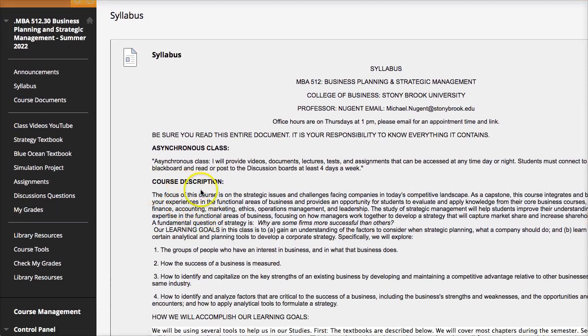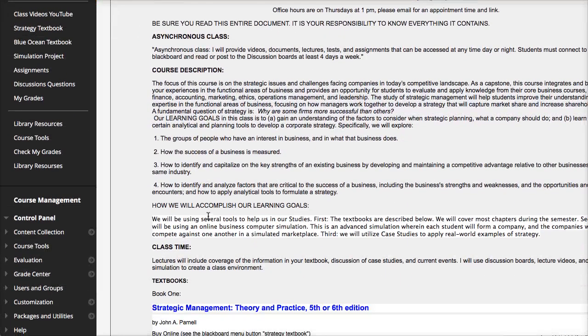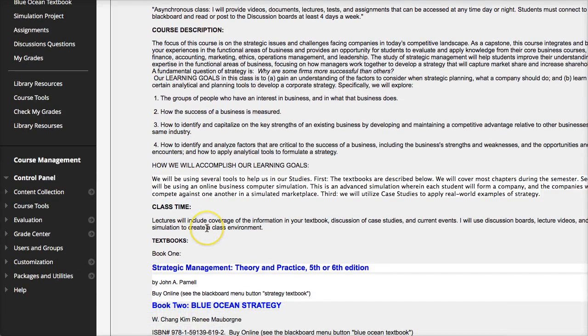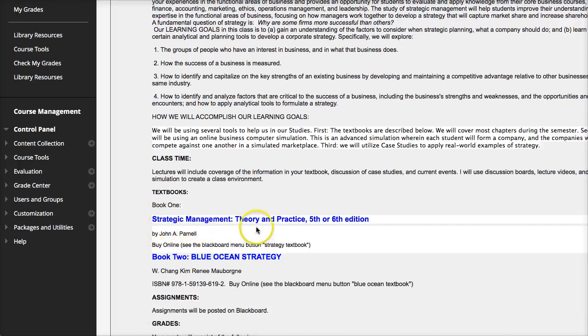The course description is laid out there. Read it over to get a better idea of the course description, what our learning goals are, how we're going to accomplish them, and how we're going to spend our class time. There are 2 textbooks. One is a classic strategic management textbook that you can buy in the 5th or 6th edition. I would recommend the 6th edition.